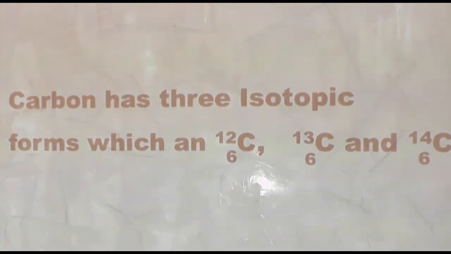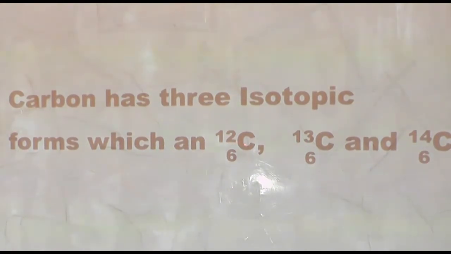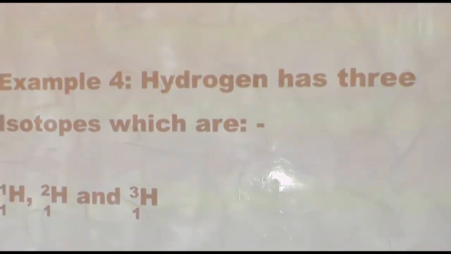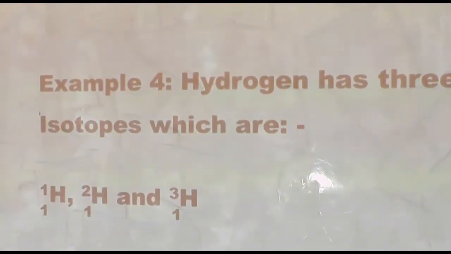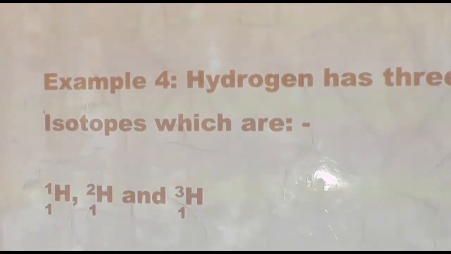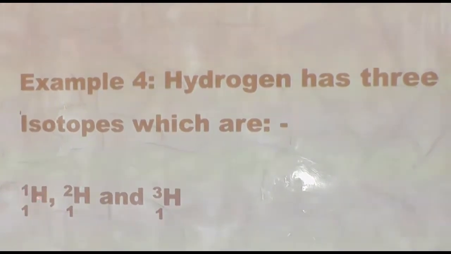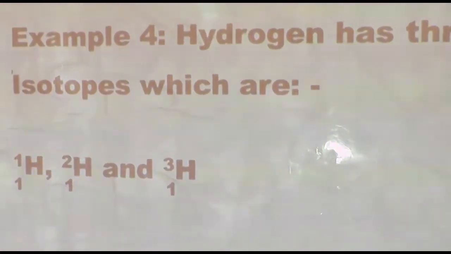Therefore, the first isotope is called carbon 12. The second is called carbon 13, while the third and the last is called carbon 14. Example number 4, hydrogen. Hydrogen also has 3 isotopes, which are hydrogen 1, hydrogen 2, and hydrogen 3.